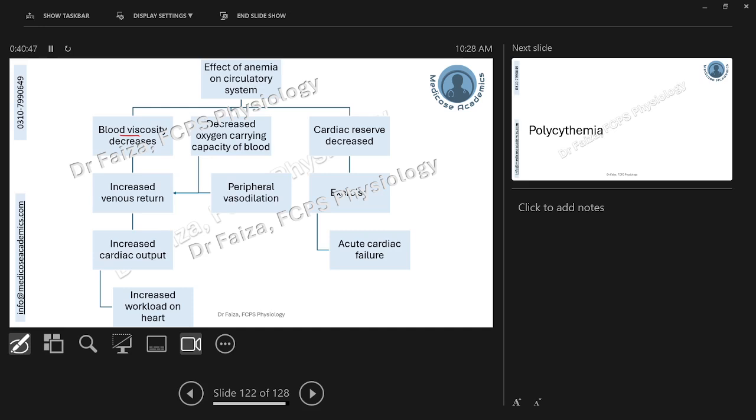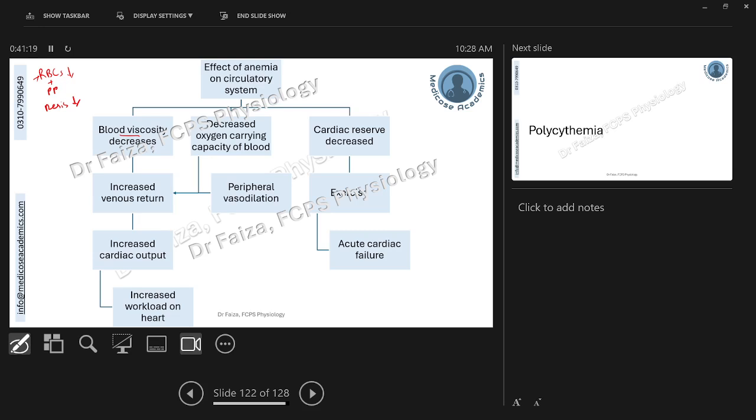circulatory system in anemia. Blood viscosity is the resistance to the flow of blood. Now, this blood viscosity is mostly caused by the RBCs plus plasma proteins, with more contribution by the RBCs. Whenever the RBC count decreases, the blood viscosity will decrease and resistance to flow of blood will decrease. There would be less resistance to flow of blood. It will be easier for the blood to travel from peripheral veins to the heart.